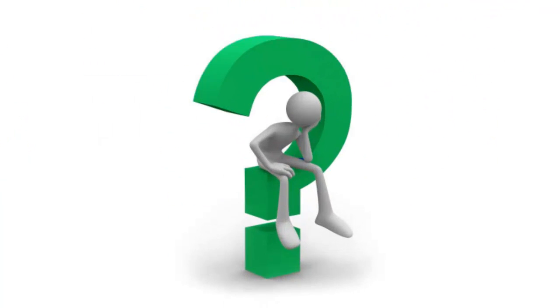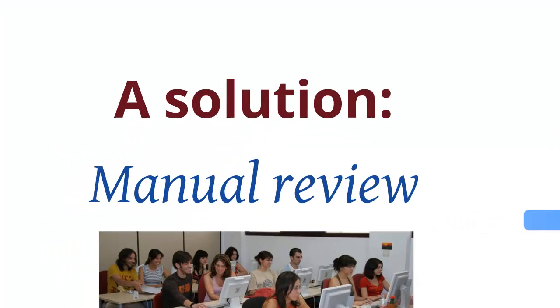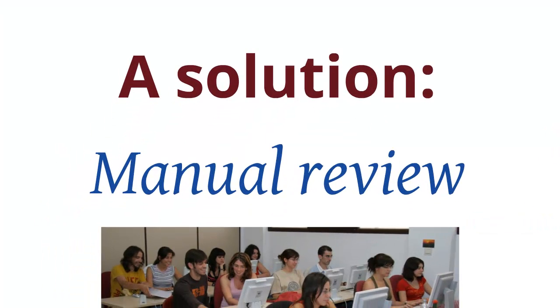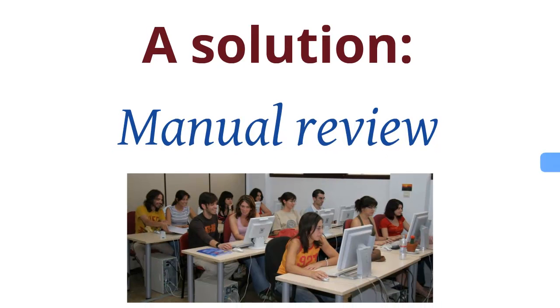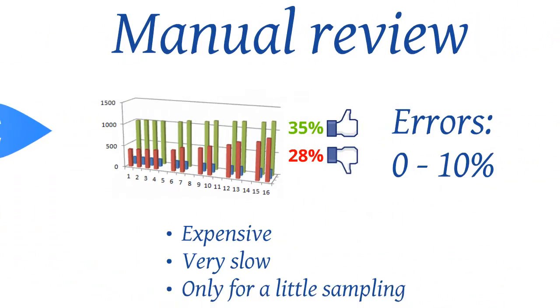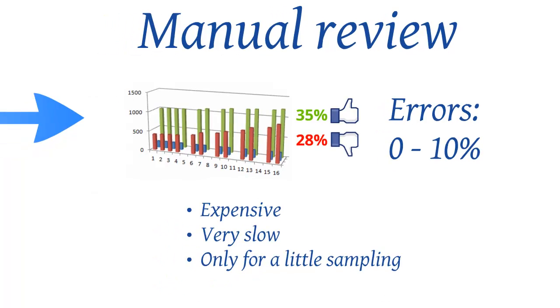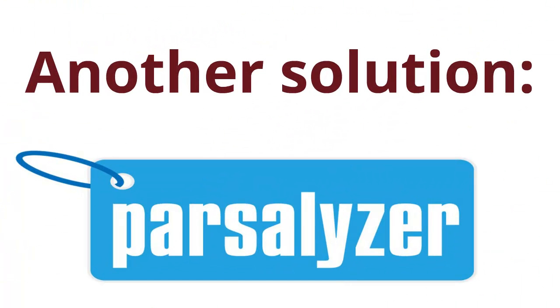And now, what else can I do? Is there a solution for this? There's clearly one. Revise texts to avoid that ambiguity. Text by text. At this point, the proportion of errors is lower, but at what price? Time, money, and I just get a little sampling from the whole thing. Fortunately, there is another solution.